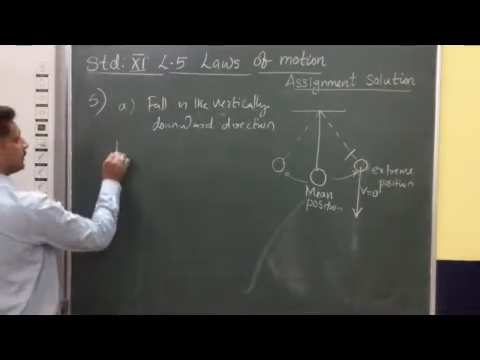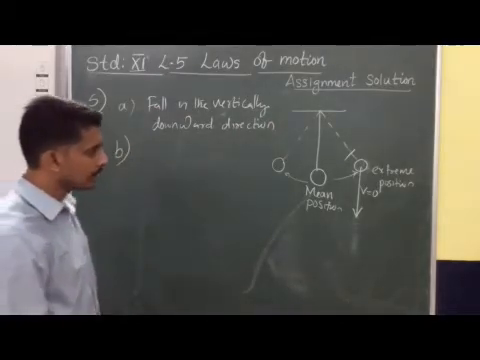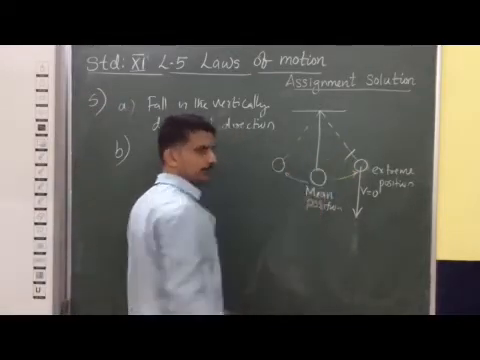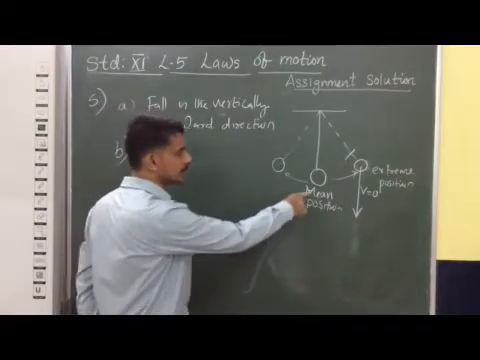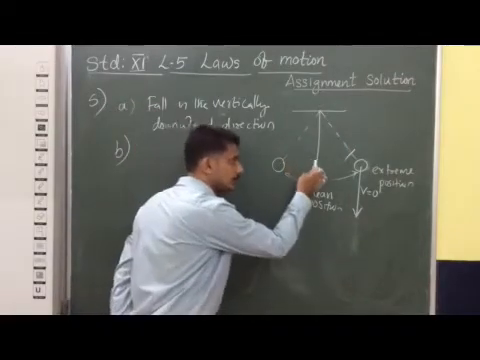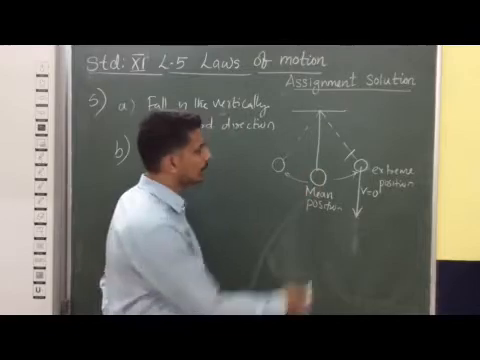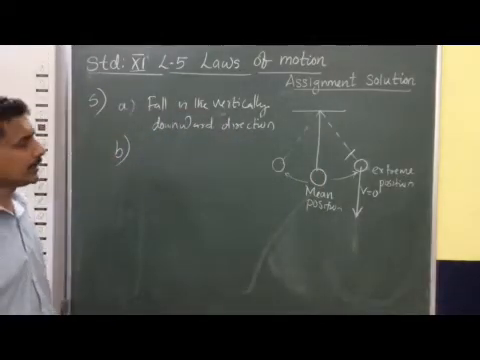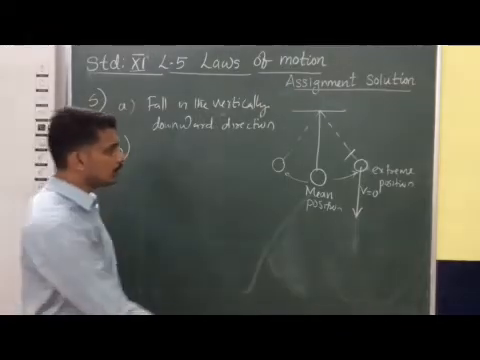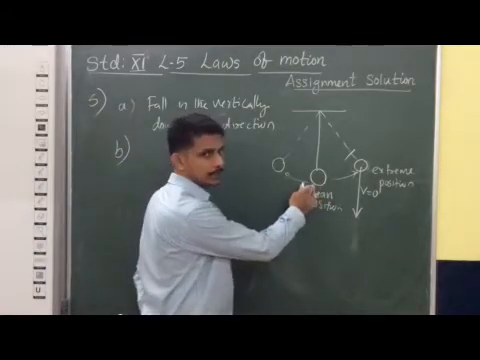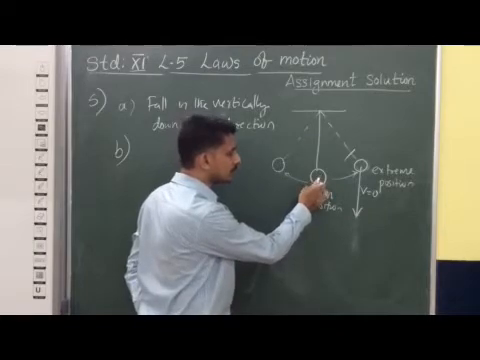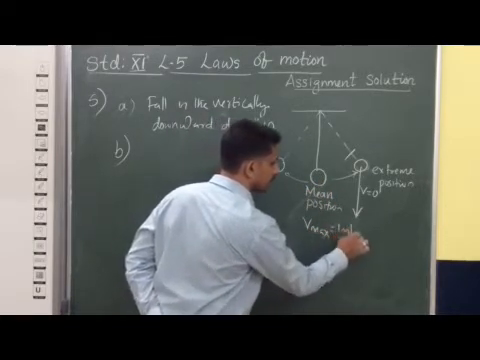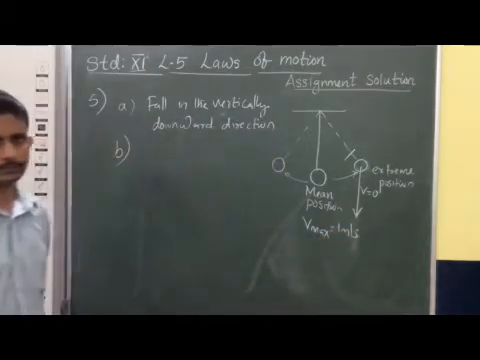Now, the second part. What is the second part asking? The pendulum is performing oscillatory motion and it is reaching the mean position. At this position, if the string is cut, what will happen to the bob? In which direction will it go? When the pendulum is at the mean position, the velocity is maximum, which is given as 1 meter per second in this question.